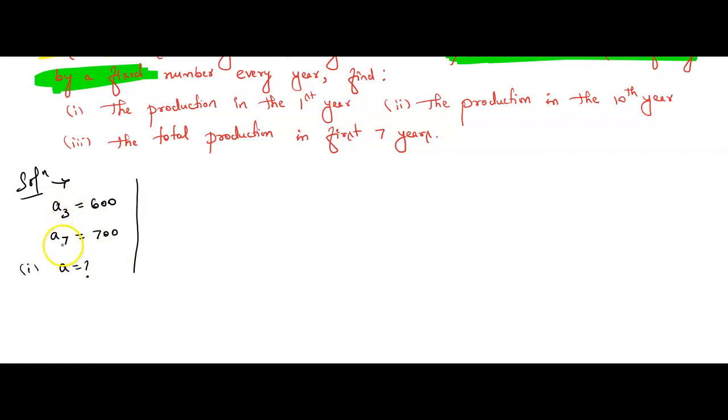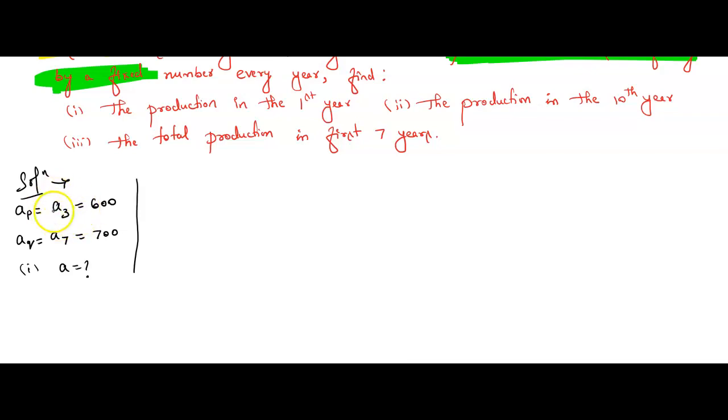See here, a3 and a7 means in the same question two nth terms are given, right? So if you want, you can consider this as ap and this as aq. Always remember, we want the value of a and d. Whatever the problem asks, first you find a and d. If a and d are there, you can solve anything. If the values of a and d are not there, then you cannot find any other terms. That's the reason the first term and common difference are very important in each and every problem.